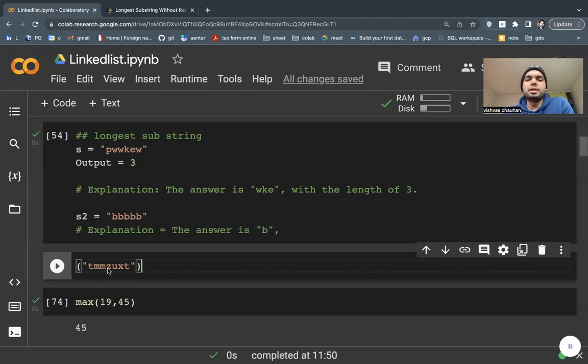If all the characters are unique, the maximum is 1, 2, 3, 4, 5, 6, until 6. So we need to get the index and add 1, because I don't need to start counting from 0.